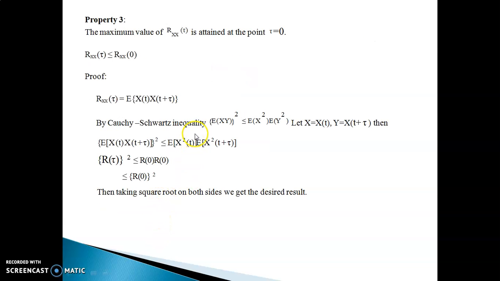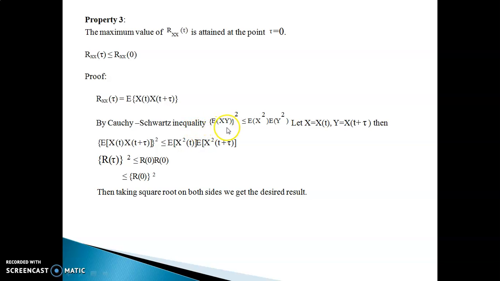Now, let us get into the third property of autocorrelation function, which says that the maximum value of Rxx of tau is attained at the point tau equal to 0. That is, Rxx of tau is less than or equal to Rxx of 0. Now, you know the definition of autocorrelation function. Now, we are going to use something called Cauchy-Schwarz inequality to prove this property. And what is Cauchy-Schwarz inequality?